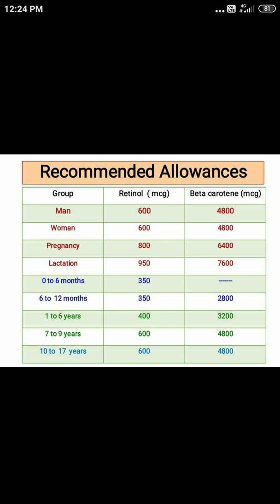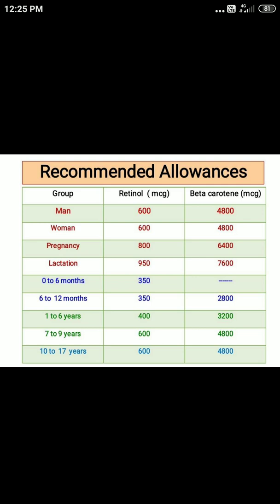Now, in what proportion we are supposed to take vitamin A? What is the recommended allowance? Now, table seems big, right? So, here we have categorized the group. We are having adults, adult man, adult women, physiological conditions like pregnancy, lactation. Then we are having infants, again 0 to 6 months and 6 to 12 months.